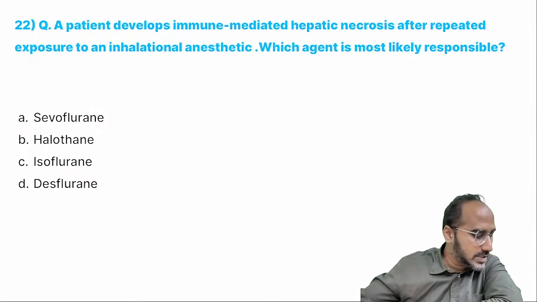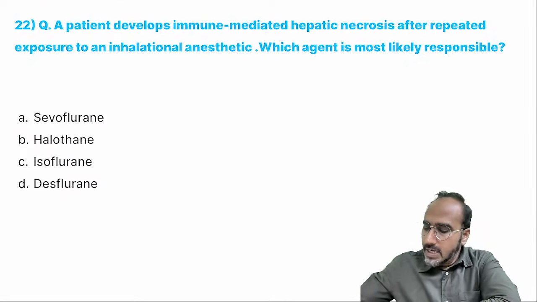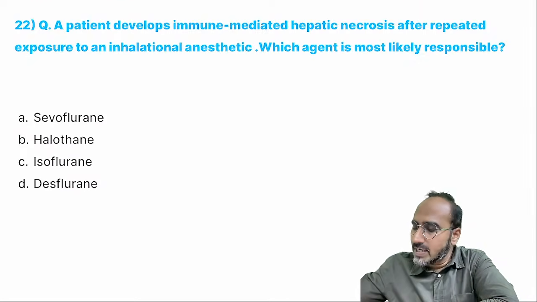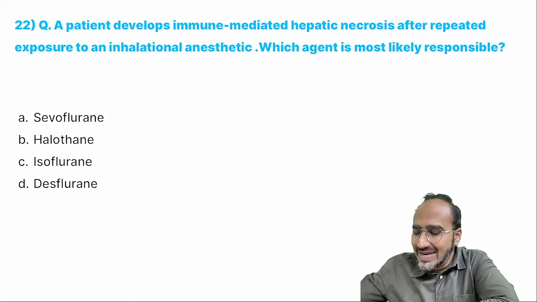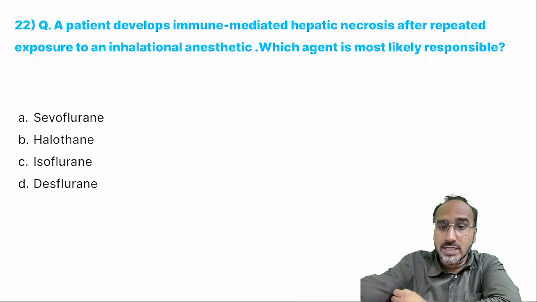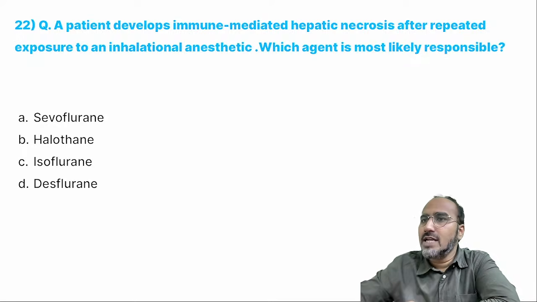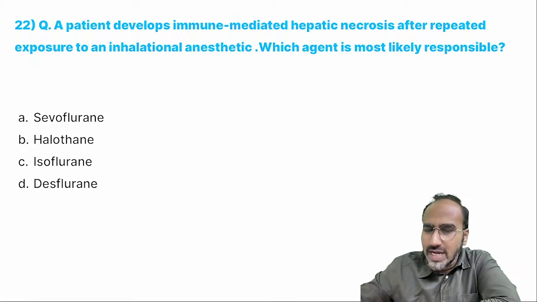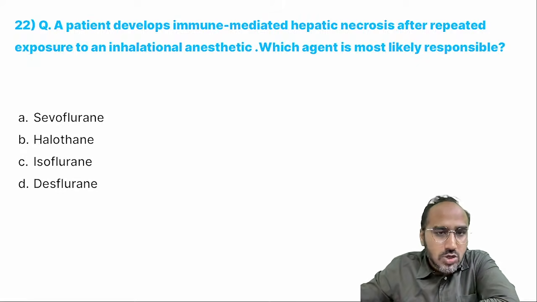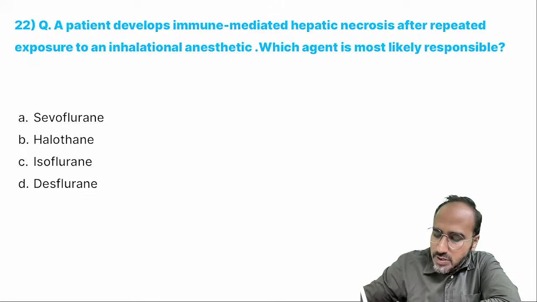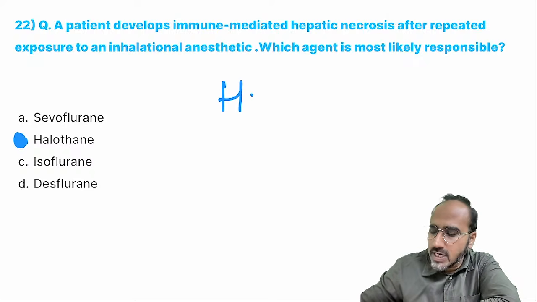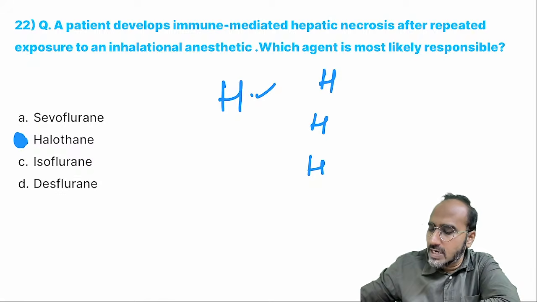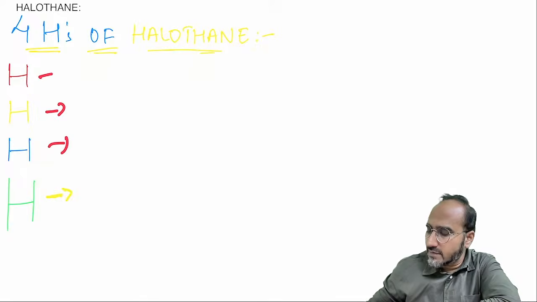Next. A patient develops immune mediated hepatic necrosis after repeated exposure to an inhalational agent. Which agent is likely responsible? Remember, regarding the liver, only one agent, if used repeatedly, can cause immune related hepatitis. That is called HIH, halothane induced hepatitis. So if someone asks you about halothane, your answer should be the 4 H's of halothane, which will cover all MCQs of halothane. What are the 4 H's of halothane?